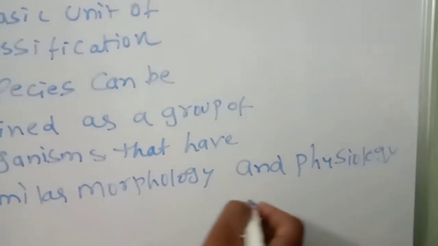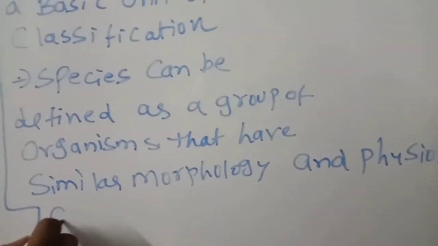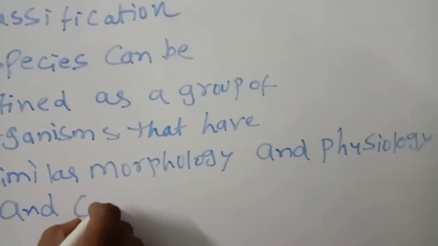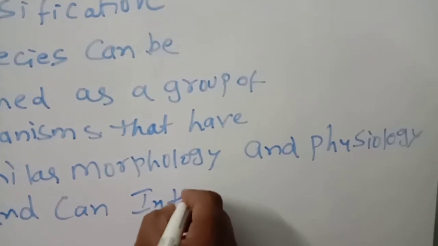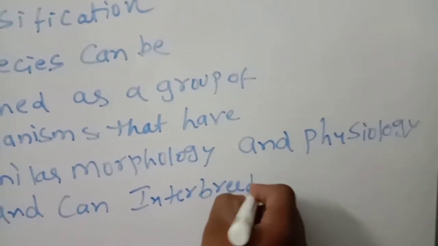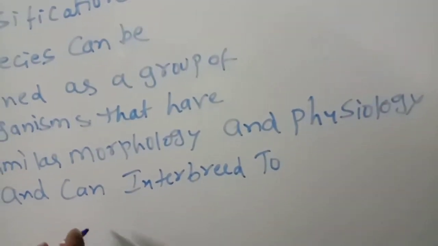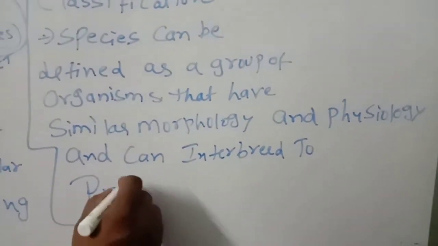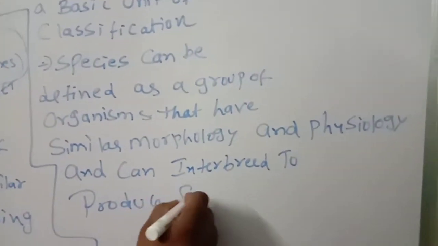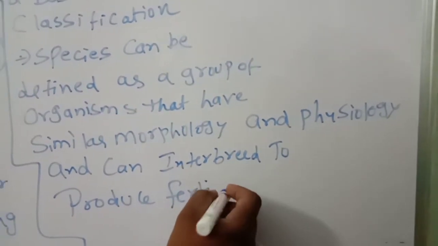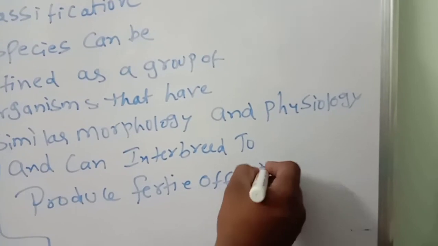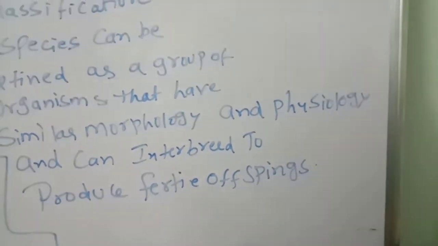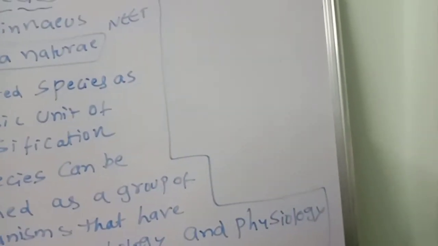And physiology, and can interbreed to produce fertile offsprings. Fertile offsprings. These points you should remember.